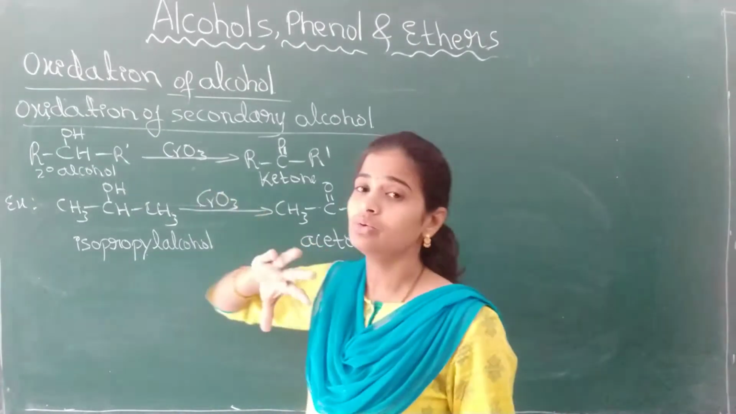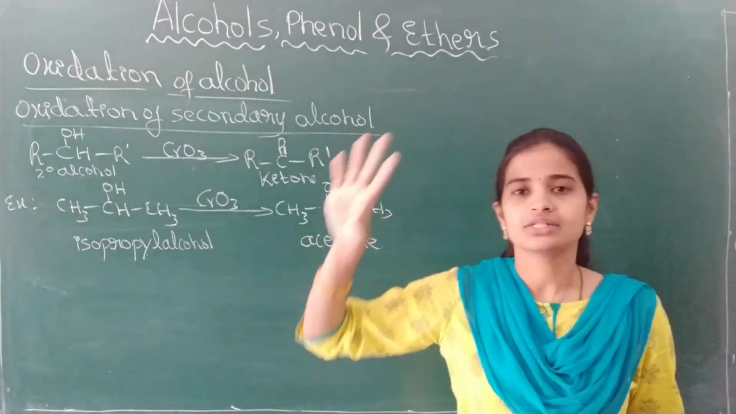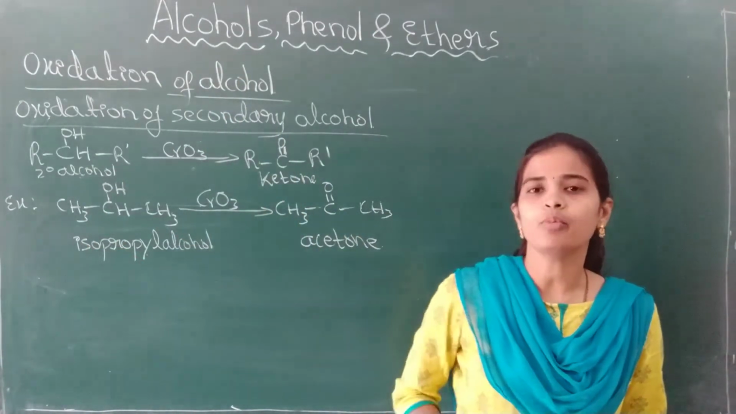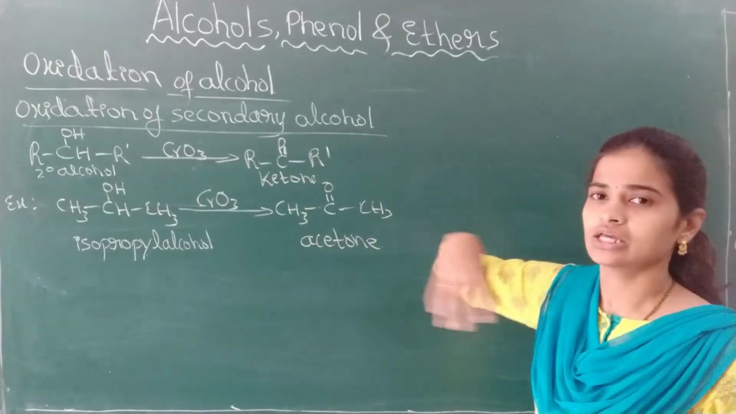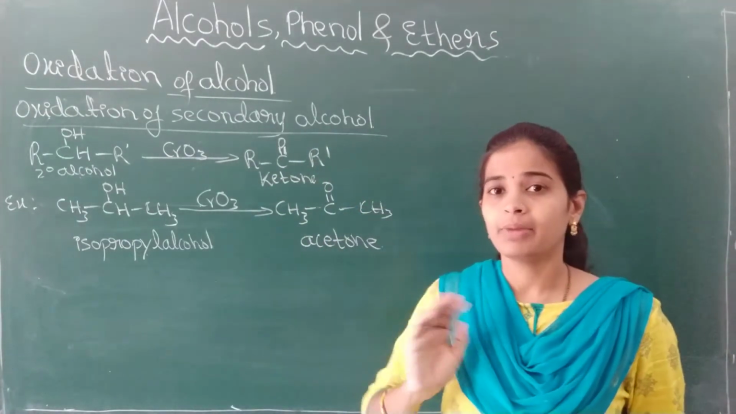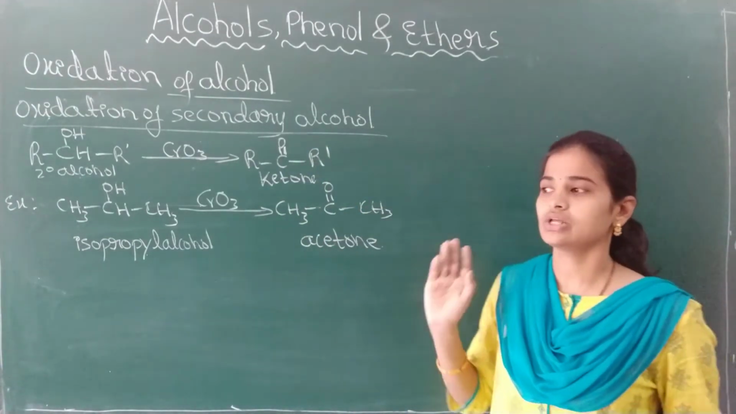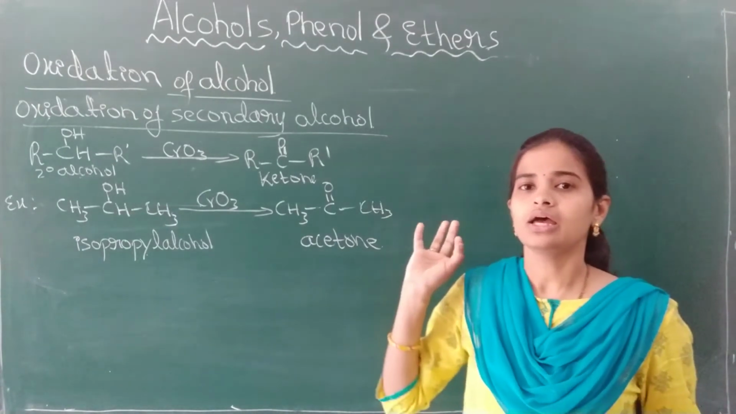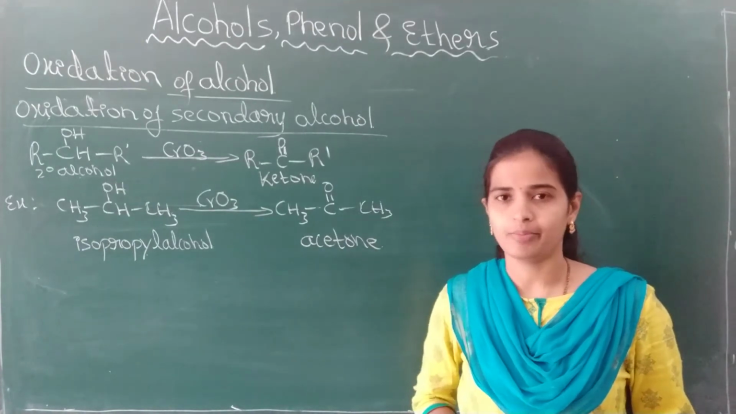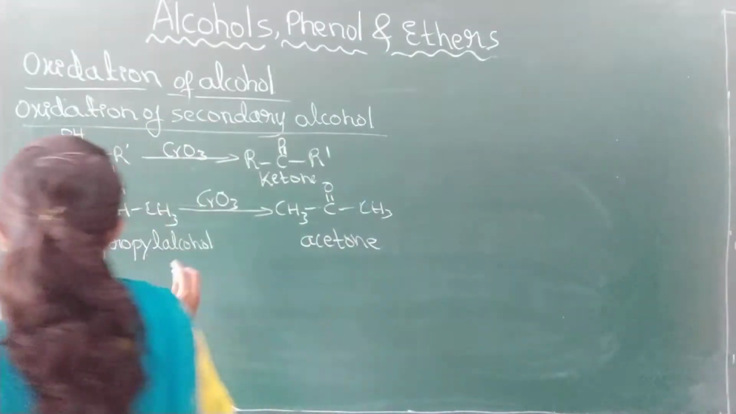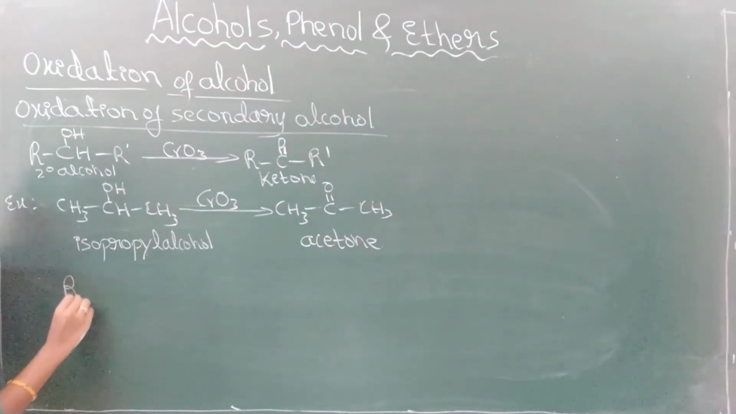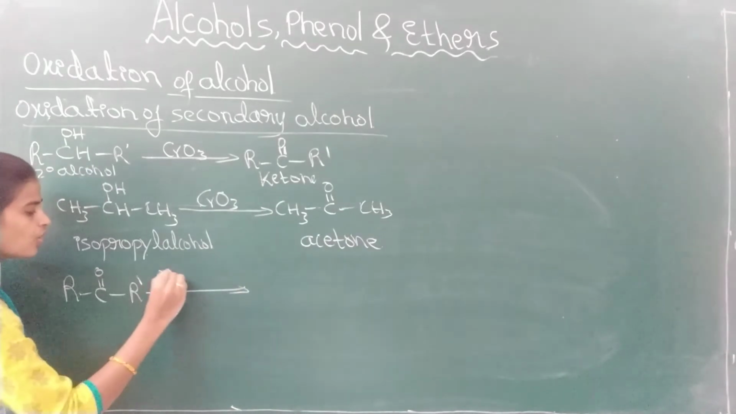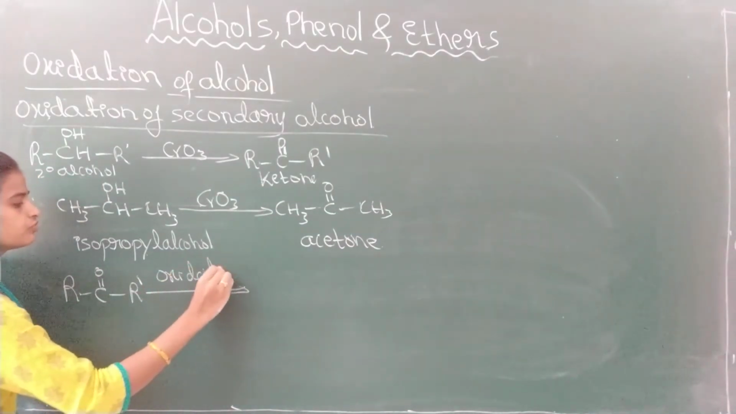Now, primary alcohols get oxidized to aldehydes, and further oxidation of the aldehyde gives rise to carboxylic acid. In the same way, ketones can be oxidized, but ketones do not undergo oxidation very easily. They undergo oxidation only under drastic conditions and elevated temperatures. Certain conditions are to be mentioned. Then what happens? The ketones